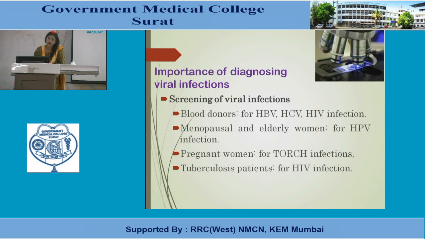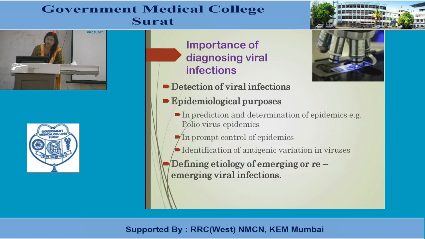Pregnant women are screened for the TORCH group of infections, that is toxoplasma, rubella, cytomegalovirus, and herpes simplex. Tuberculosis patients are prone to HIV infection, so they are screened for HIV. So that was for screening of viral infections.